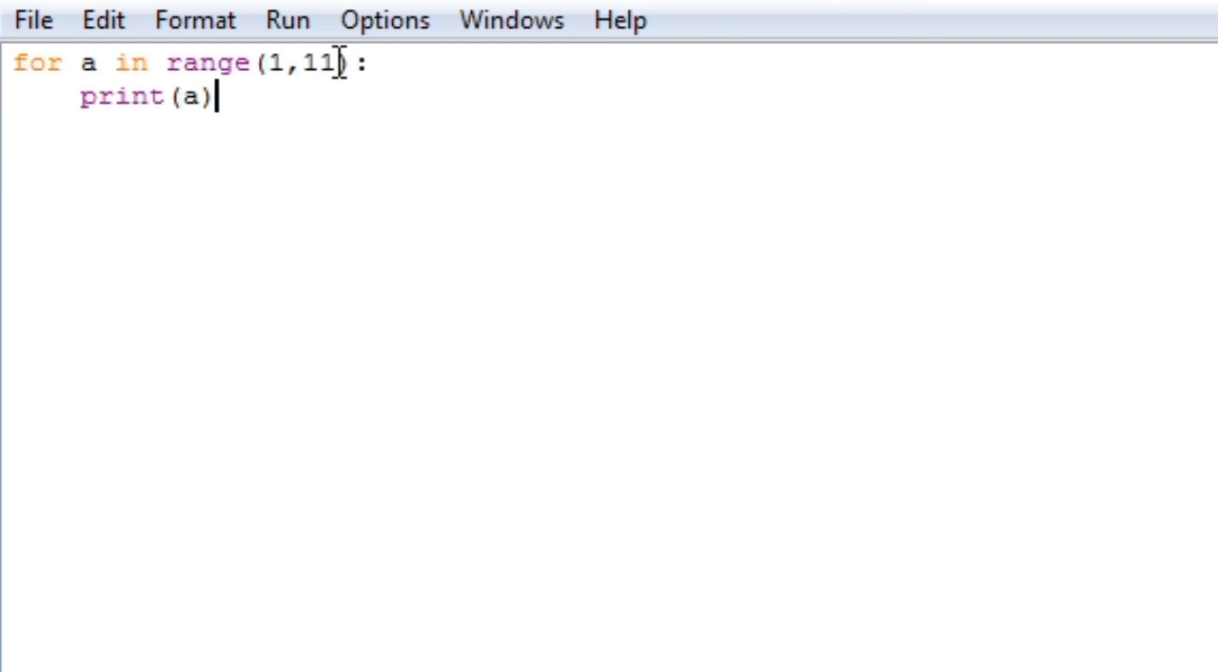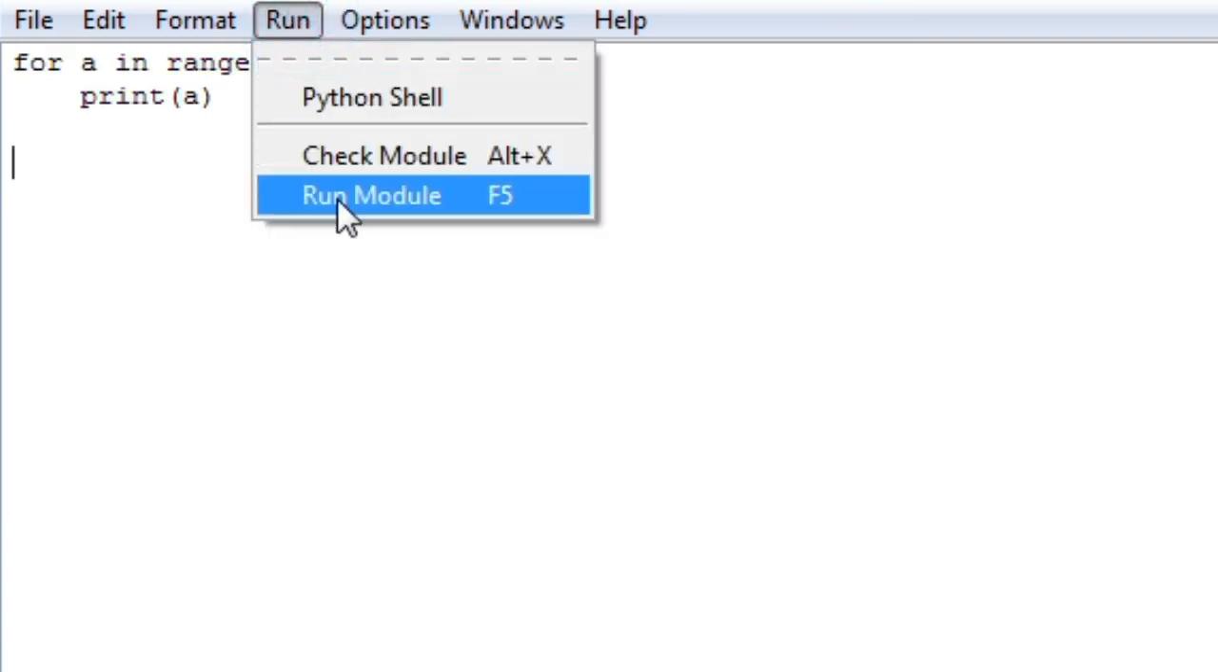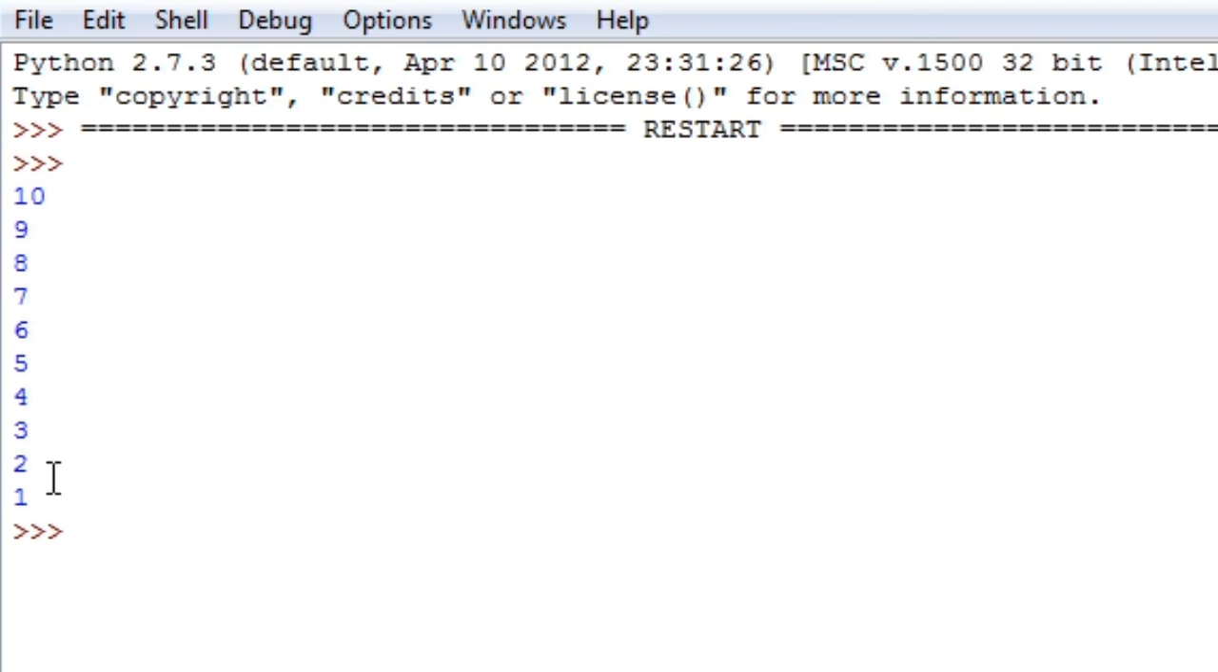Now I want to print 10 to 1. Then you have to specify 10, 0, minus 1. Now check it. In total, we have 10 values.